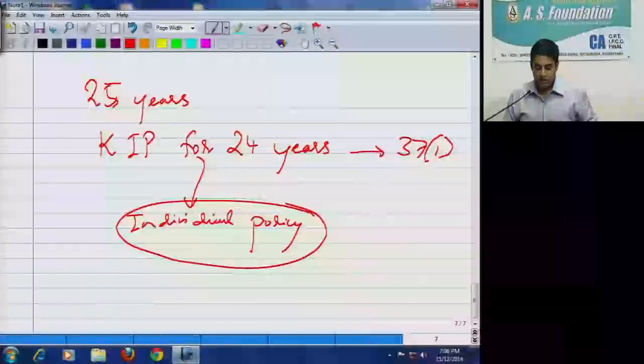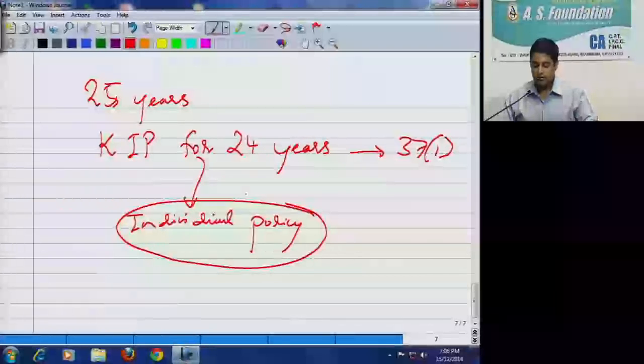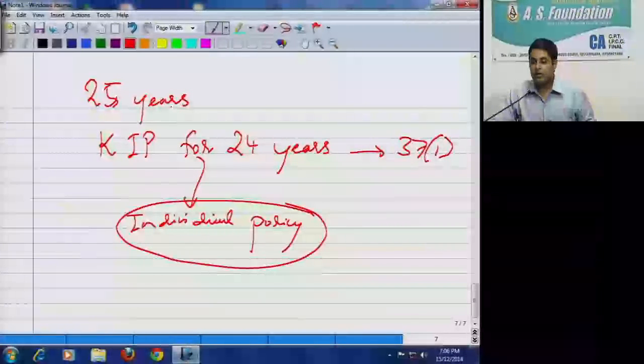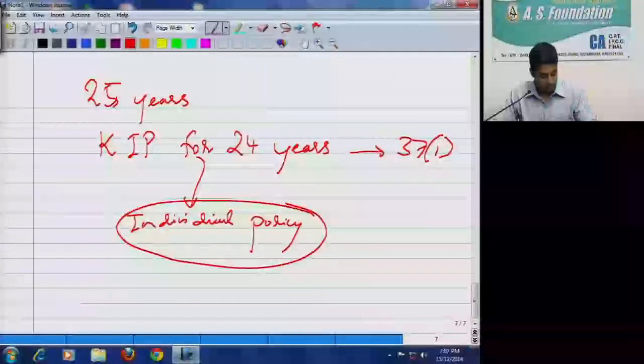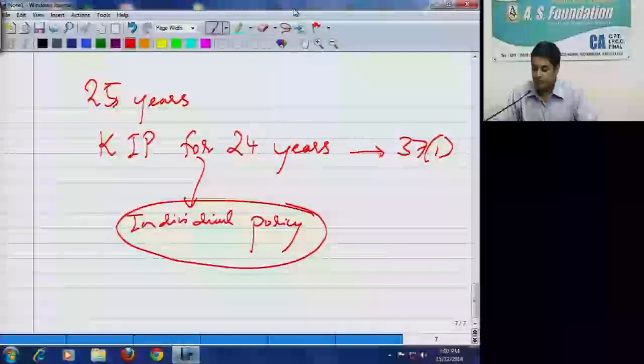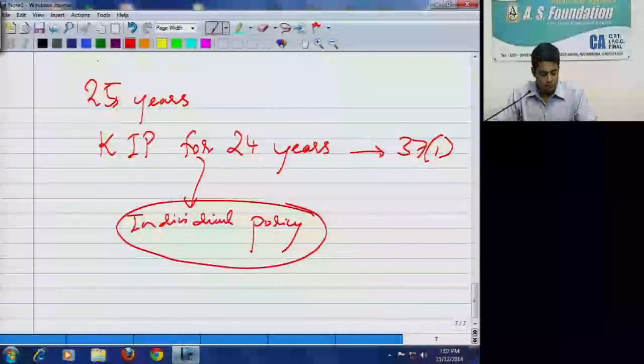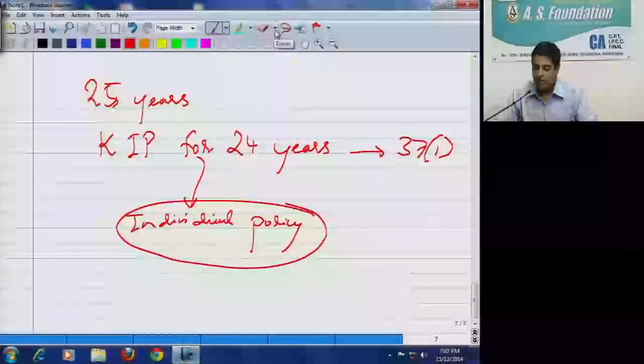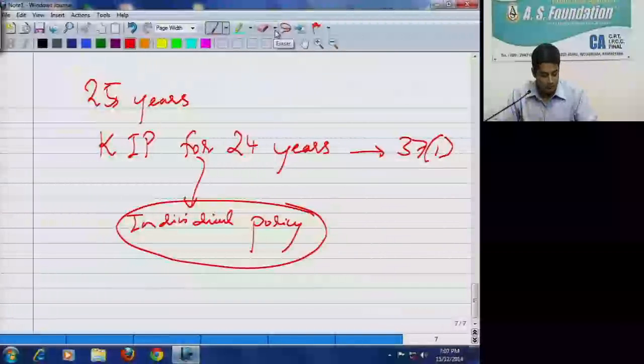The employer started converting such keyman insurance policy into individual policy by assigning it to that person.